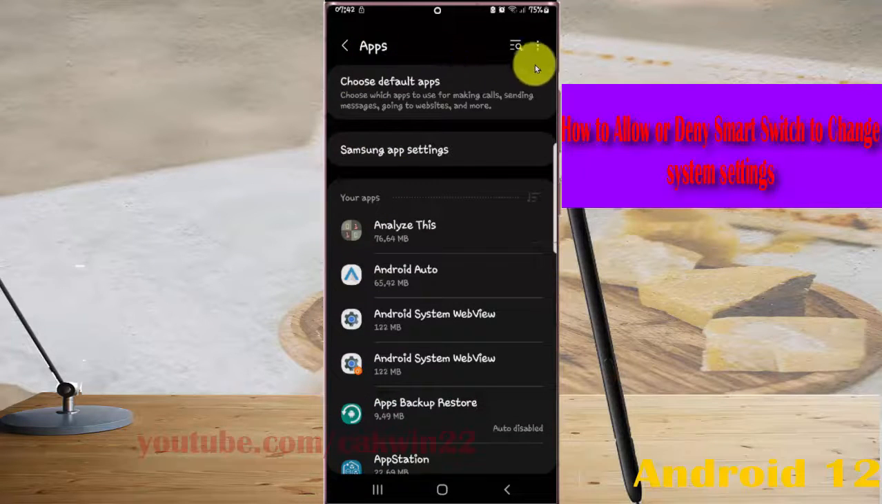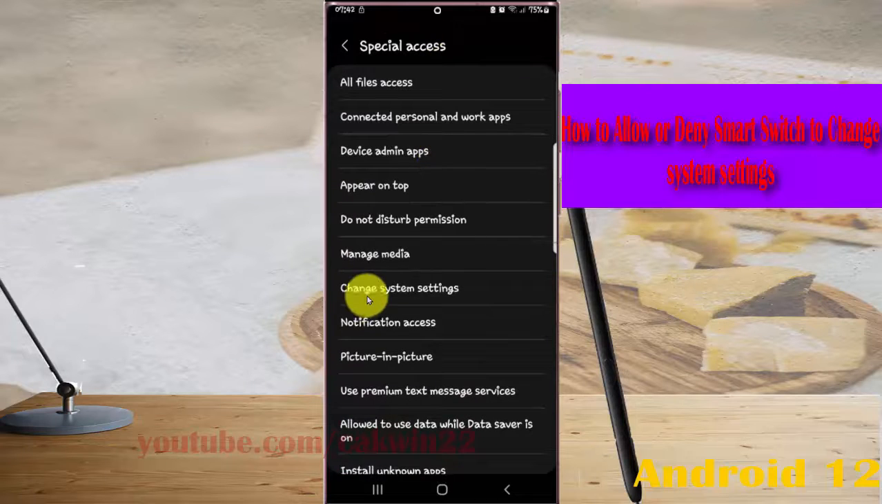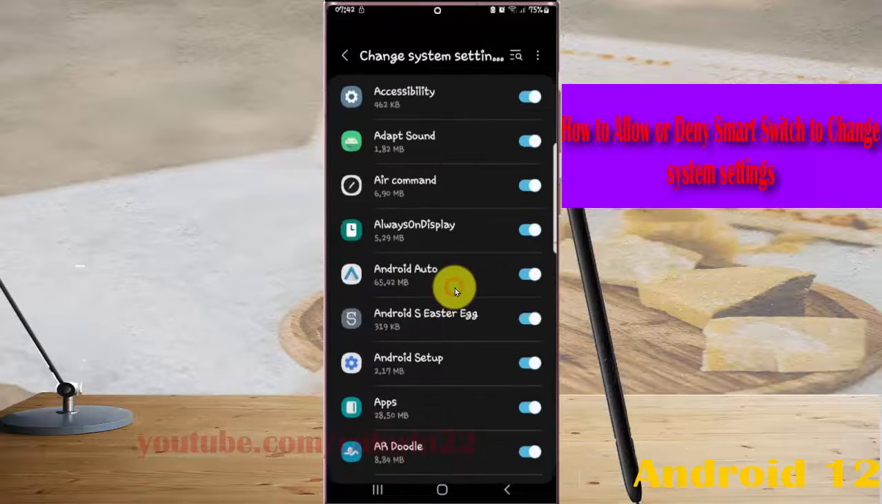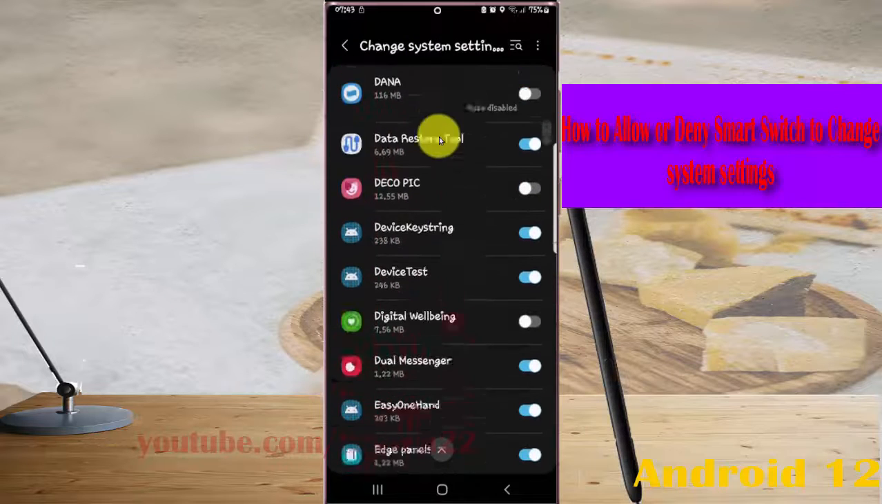Next, tap Apps more icon or three dot icon. Select Special access, and then tap Change system settings. Scroll down the screen, find Smart Switch.